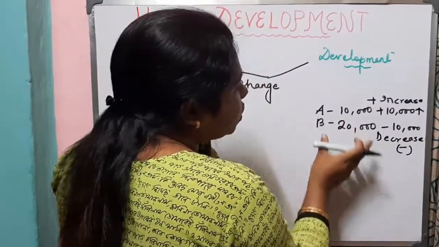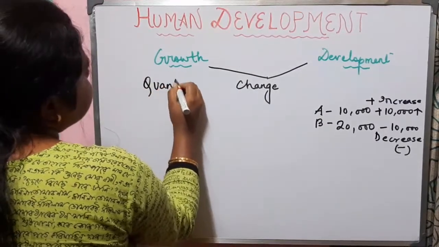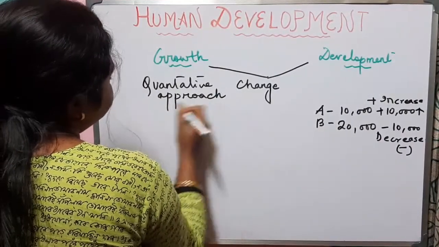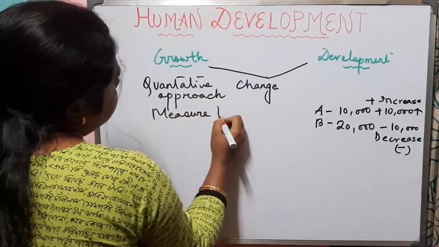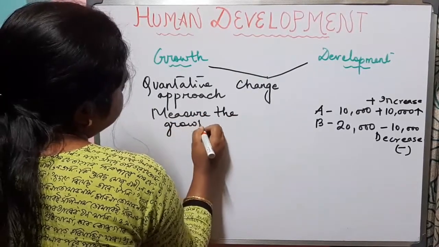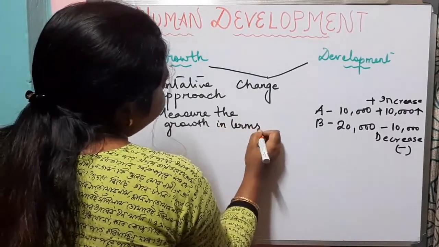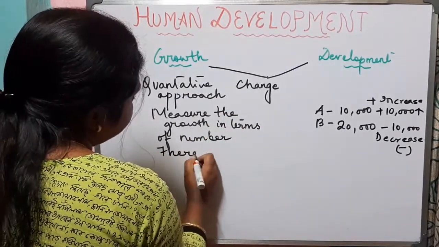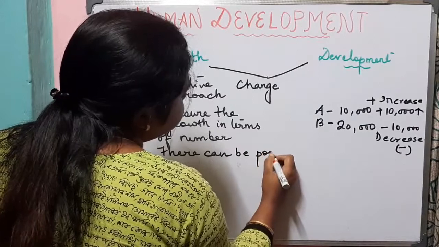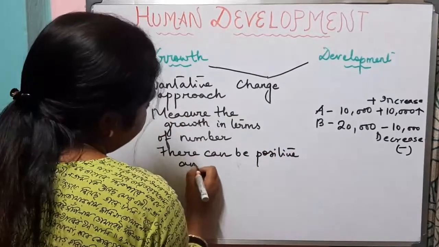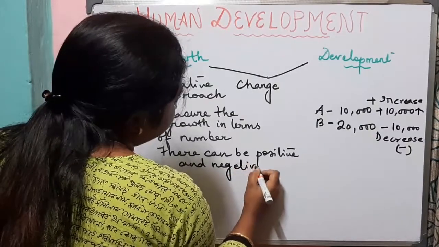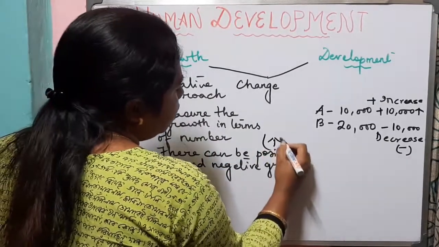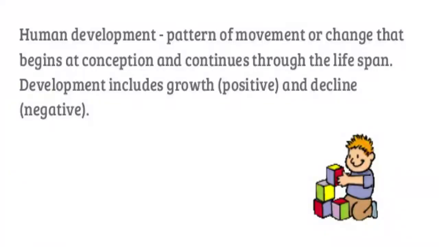So we can say that growth is a quantitative approach where we measure the growth in terms of number. There can be positive and negative growth. So there can be positive growth or there can be negative growth.